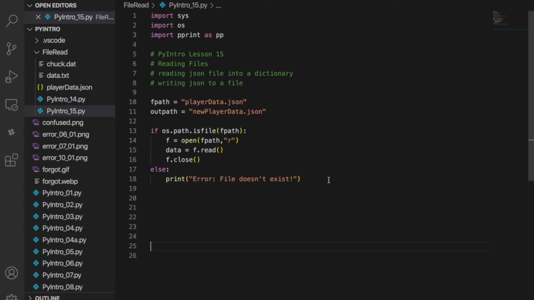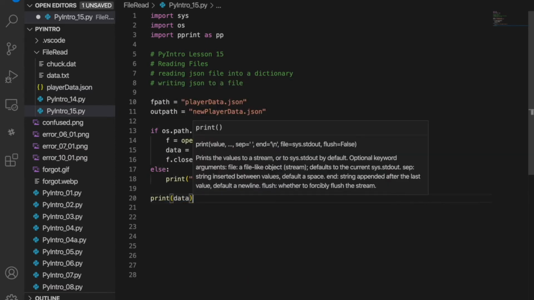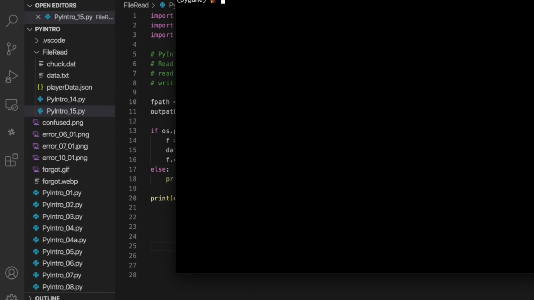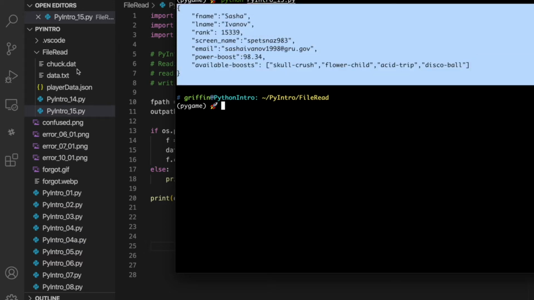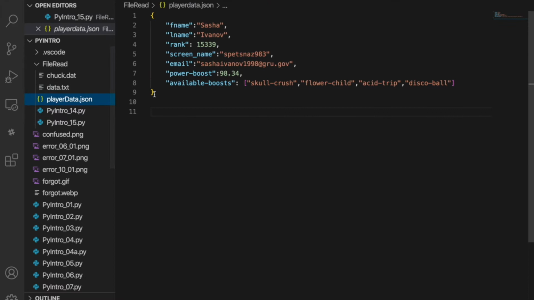Now we're going to write some JSON data out to a file. I kept some familiar code. Remember this chunk right here, it basically read everything into a string. In fact, I'm going to say print data and let's run this. All right, so we read in this JSON file. The JSON file is right here, player data.json.